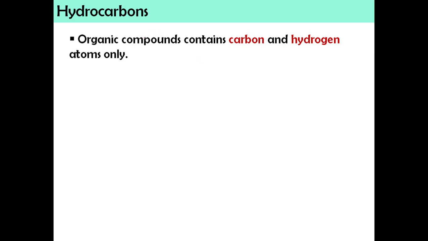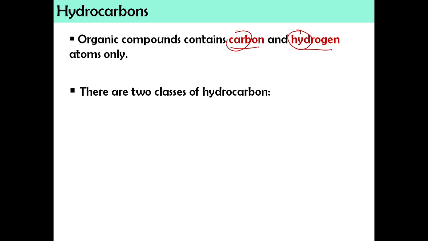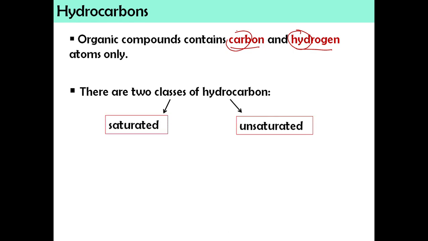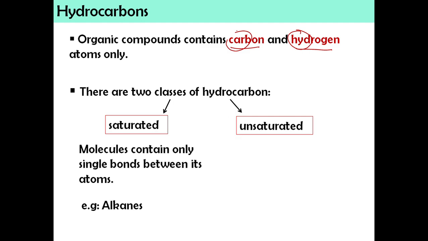Okay, it's actually for this one I already explained in chapter 4. So we're going to recap again. So organic compounds contain carbon and hydrogen. Kita akan panggil dia sebagai hydrocarbon. So hydrocarbon has two classes which are saturated and unsaturated. So kalau saturated ada single bonds only. Okay, so single bond contoh macam alkanes. Okay, so this yang kita nak go through lah untuk video pada kali ini.